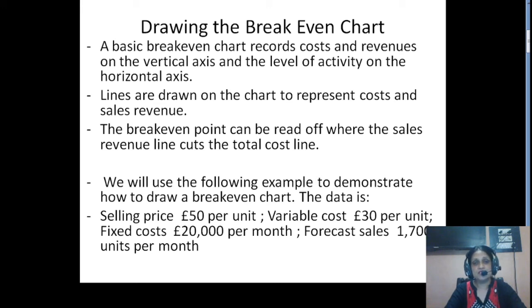So we will use the following example to demonstrate how to draw a break-even chart. The data would be: selling price is again £50 per unit, variable cost is £30 per unit, fixed cost £20,000 per month. See students, you have to understand that fixed cost does not change with the level of activity.